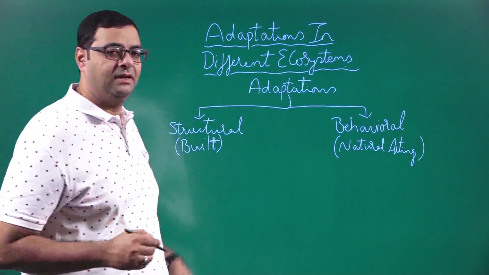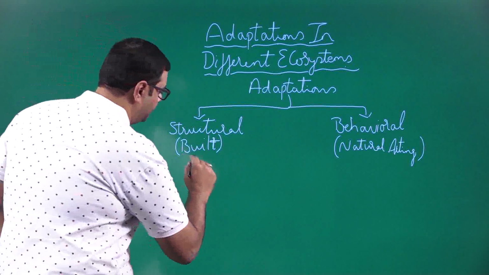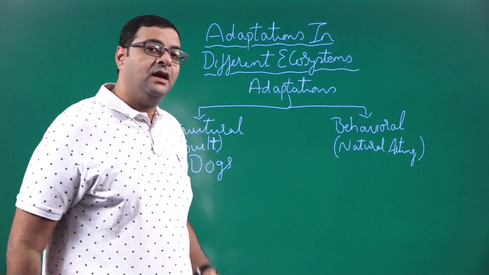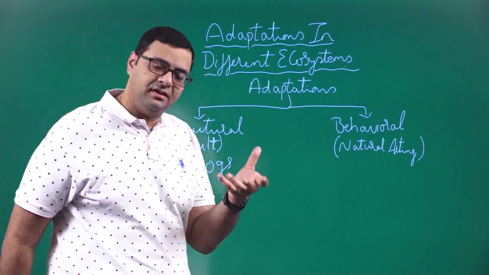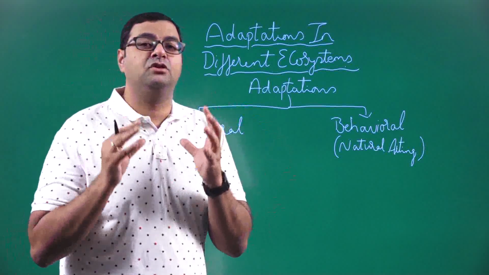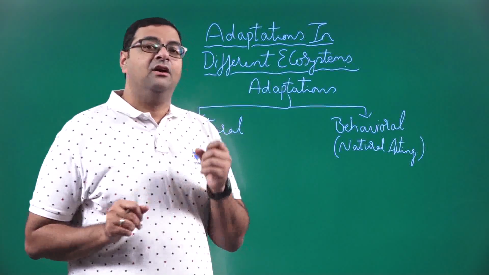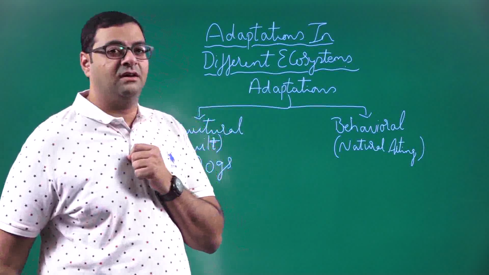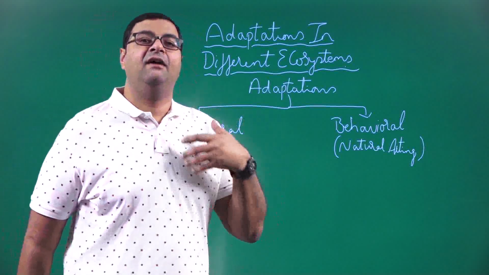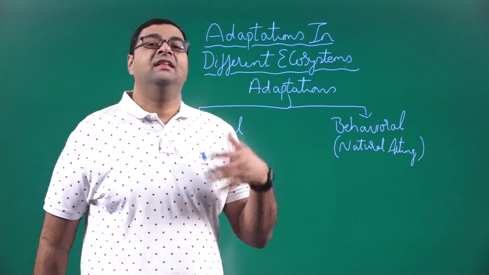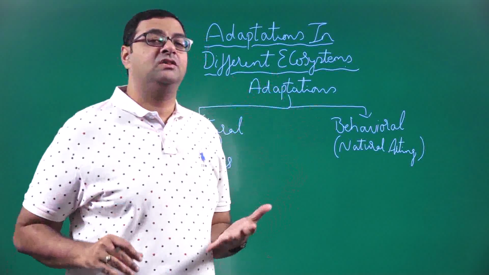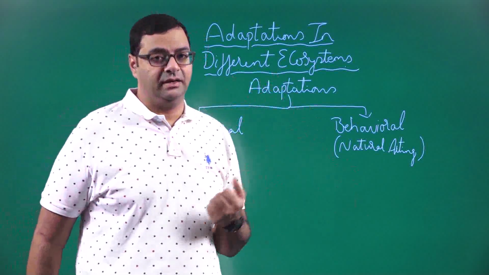Now I will give you an example here. Let us take dogs. If you see dogs in Hyderabad or in the southern states, they will not have much fur on their body, because the climatic conditions here are different. If they had more fur on their body, they would have to bear more heat, and the dogs would not be able to survive in more heat.